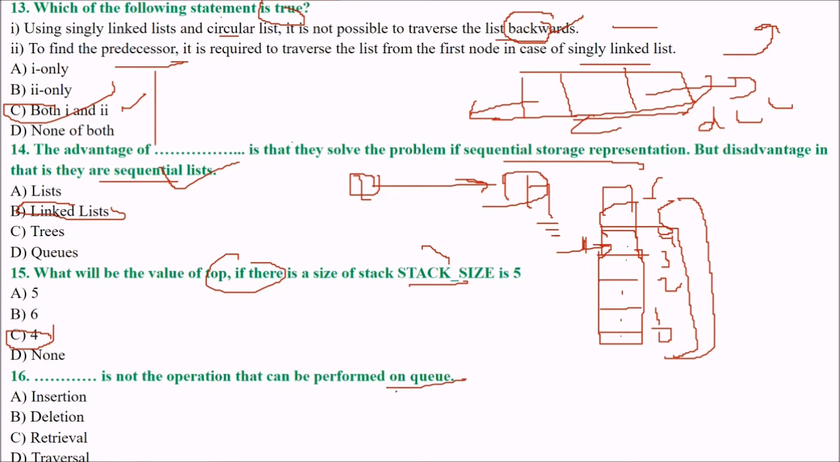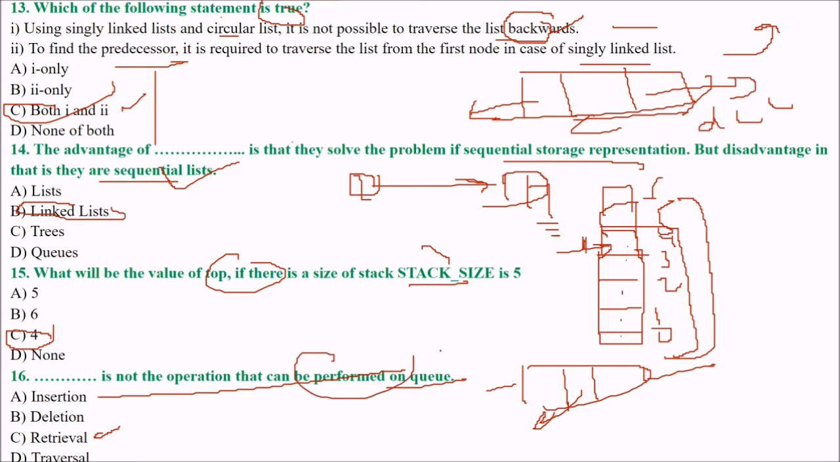Next is, dash is not the operation that can be performed on Q. What cannot be performed on Q? Insertion can be performed on Q. Insertion can be from one side, deletion can be from the other side, and retrieval can be done. You can go to any point and you can retrieve. Traversal cannot be done. There is no traversal in Q, so the answer will be D. Okay.